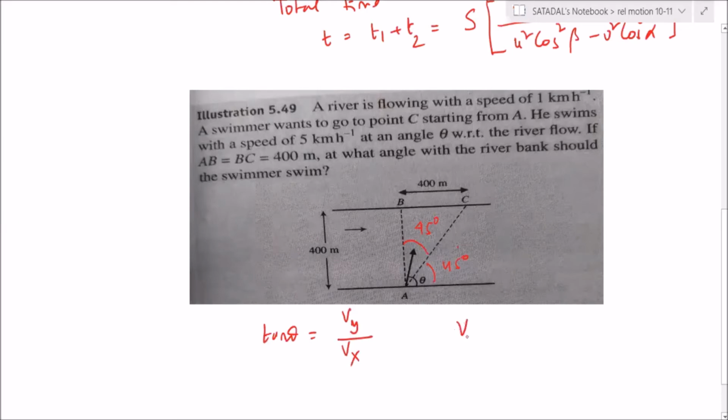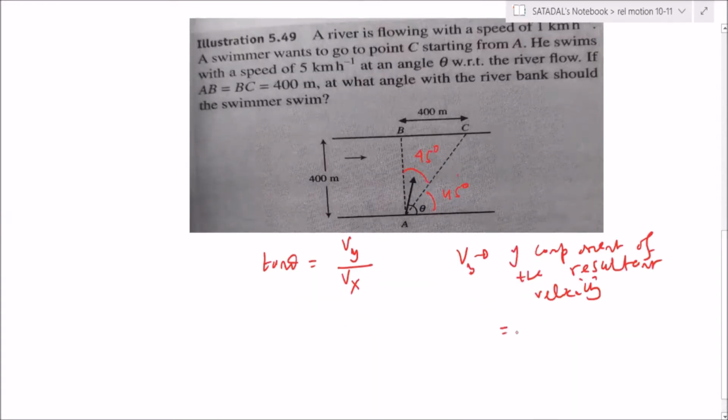Vy is the y component of the resultant velocity, which is VBW sine theta.